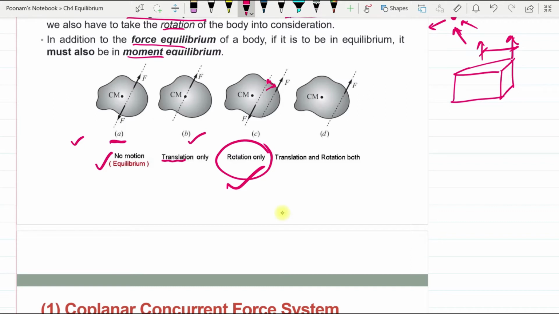It will rotate and it will not translate. But if there is only one force applied on the body and it is applied at some distance from the center of mass, then it will have a moment equal to F into A, and the force applied is F. Due to force F it will translate, and due to moment F into A it is going to rotate.